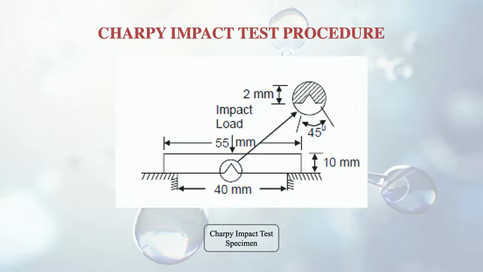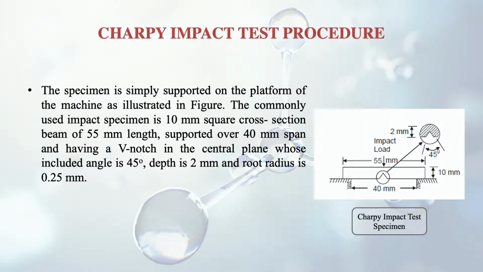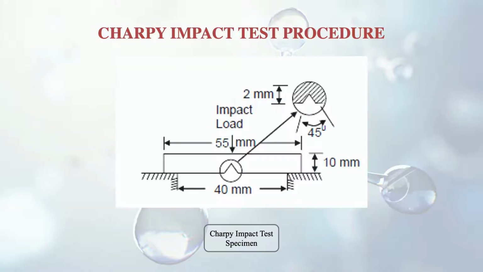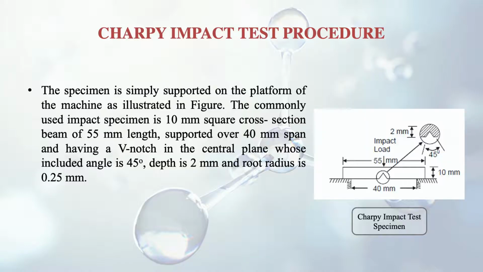So here are the details. The commonly used impact specimen is a 10 mm square cross-section beam of 55 mm length. So its length is 55 mm, the cross-section is 10 mm, and it is supported over a 40 mm span, as you can see in the figure. It has a V notch on one side in the central portion, and its angle is 45 degrees, depth is 2 mm, and root radius is 0.25 mm. So this is a standard specimen.